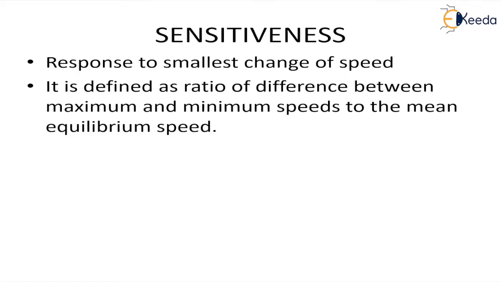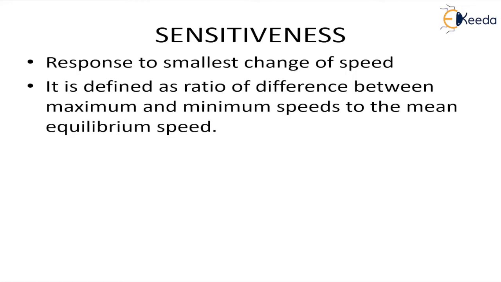Let's take an example. There are two governors X and Y which are rotating at the same speed. Now, if there is a fluctuation in speed by a certain amount and the sleeve movement of X is more and more rapid in comparison to the reaction of governor Y, we say governor X is more sensitive in comparison to governor Y.